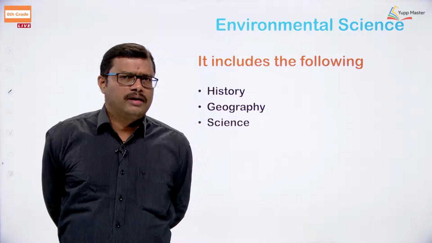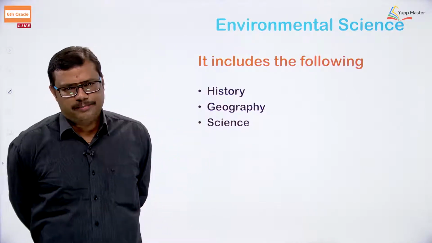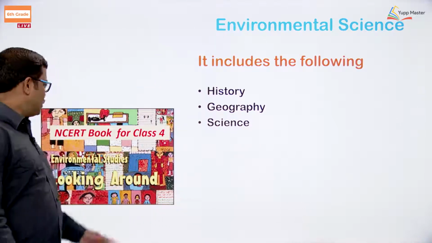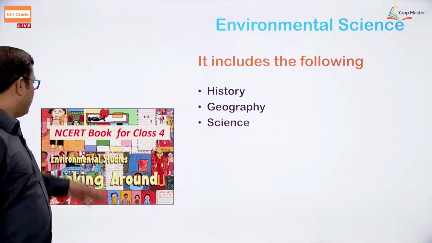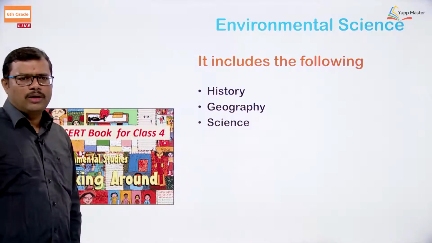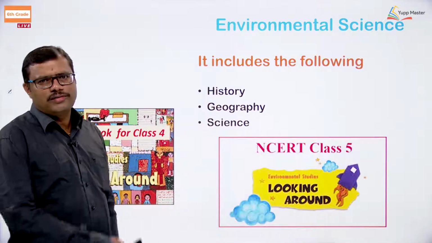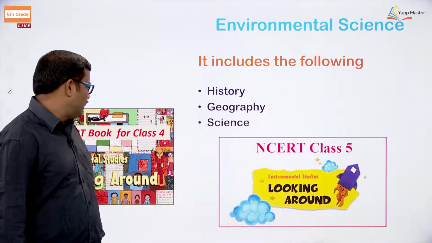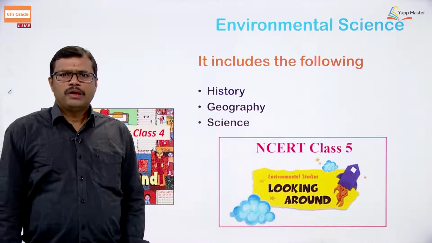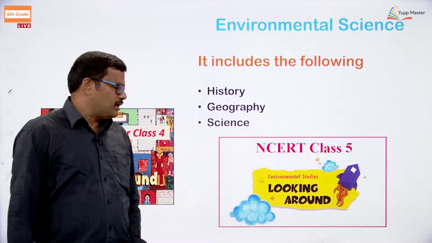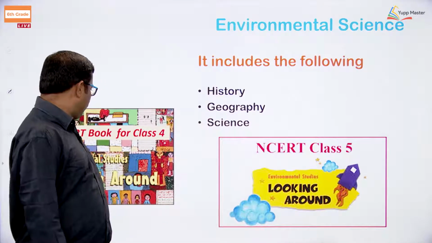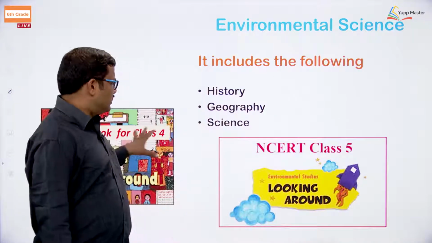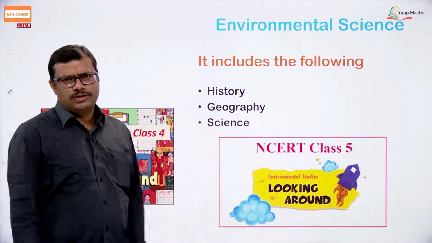What are we going to learn under science, what is chemistry, etc. This is the general textbook for class 4 environmental studies, and this is the class 5th environmental studies textbook. Environmental studies include history, geography and science put together, which is discussed in this textbook.